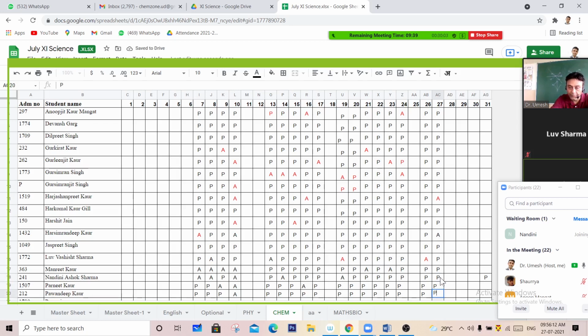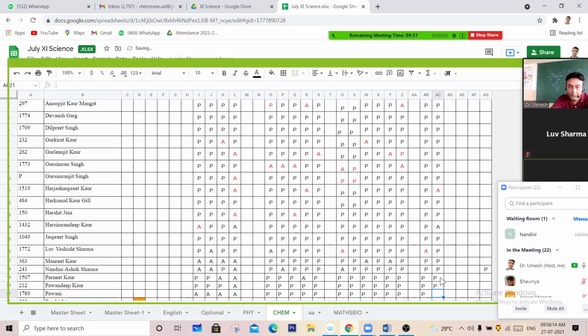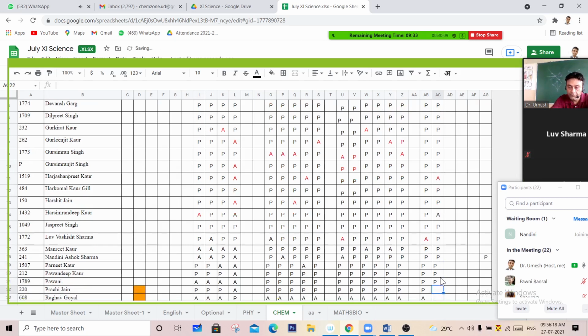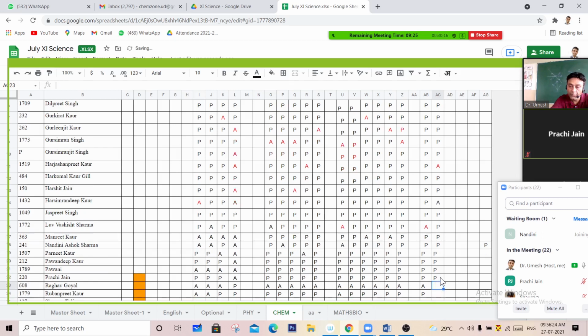Pavandeep Kaur, present, right? Pavani, Present, sir. Prachi Jain, Present, sir. Raghav Goel, Ruban Preet Kaur, Present, sir.